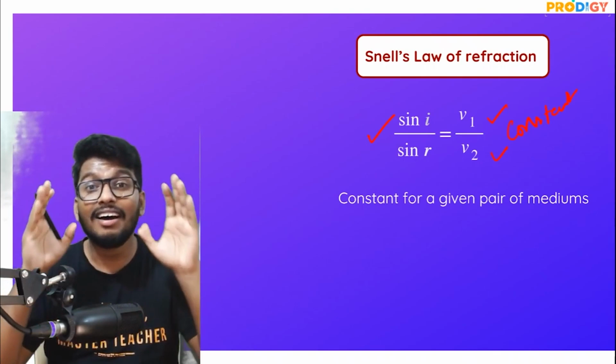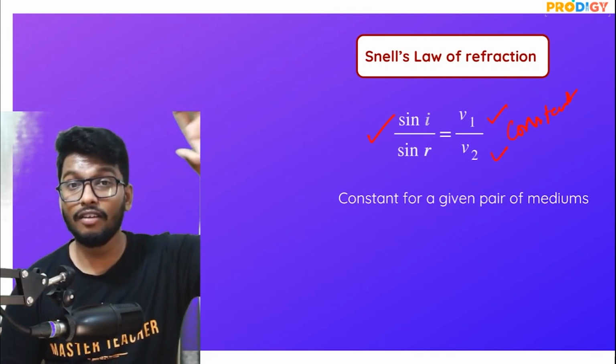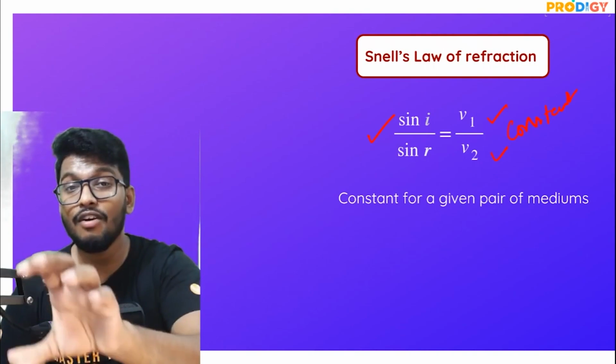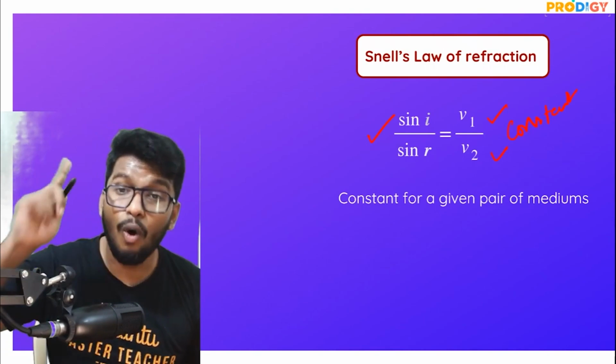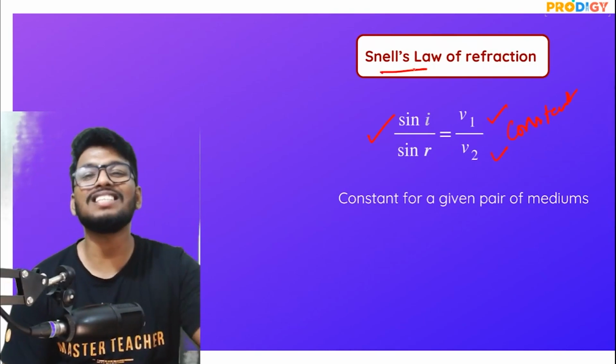So the simple explanation for this is, guys, the ratio of sine of angle of incidence to the sine of angle of refraction is going to be constant for a pair of medium. This is what is called as your second law of refraction, which is also known as Snell's law of refraction. This is what is called as Snell's law.